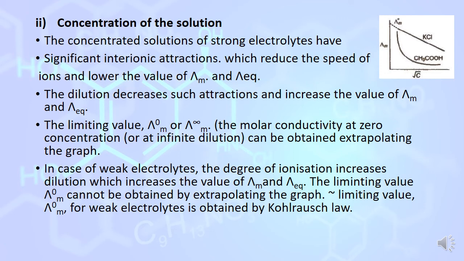That value is known as lambda m infinity. We can measure it for a strong electrolyte, but for a weak electrolyte, we cannot measure it by this graphical representation. Because we can see for acetic acid, there is also a linear relationship between lambda m and root c, but we cannot extrapolate up to where root c is equal to 0. The curved line of acetic acid extends further and further, and there is no possibility of calculating lambda m infinity. So lambda m infinity for a weak electrolyte can be calculated by a new law, that is Kohlrausch's law.